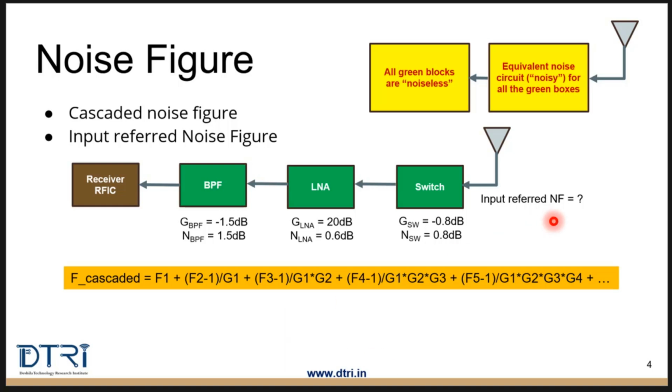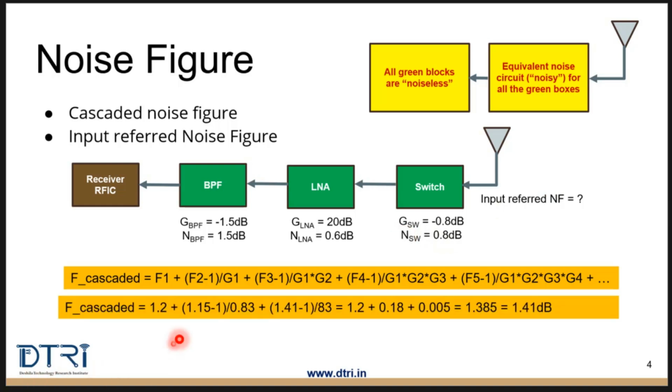We have to start from right to left. F1 and G1 refer to the first block. So this is the first block, this is the second block, and this is the third block. We need to plug these values into this equation, and remember that all the values have to be in linear format. That means you have to convert these dB values into linear values. This is how we get the equation after inserting the values from these blocks. This is the first stage, second stage, third stage, and then the final noise figure is 1.41 dB.